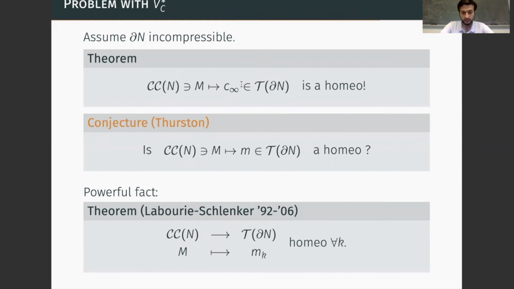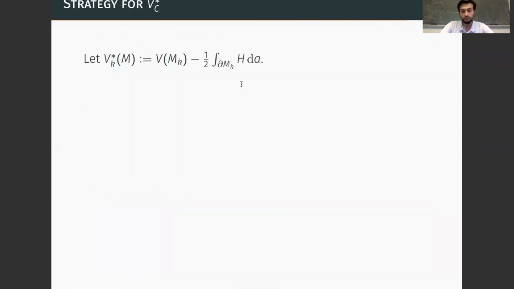So what this allows us to do is, instead of studying the dual volume of the convex core, we now look at this V_K^* volume, that is the dual volume of the region enclosed by the K-surfaces.